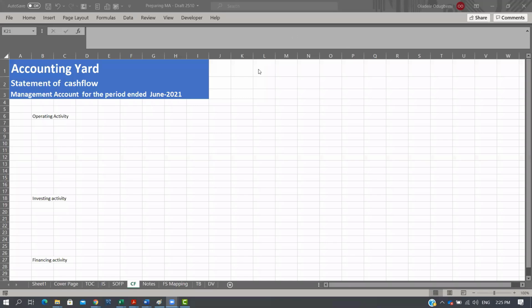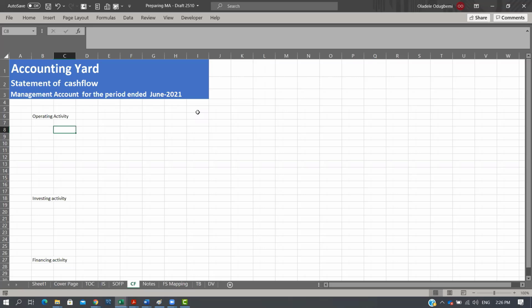Okay, so continuing from where we stopped, we've broken down the components. Now, the next thing we ask ourselves is: within operating activity, what are the components? The first step within operating activity for a typical cash flow is to choose where we're starting from. Some accountants start from profit for the year, some from PBT, some from EBITDA. Where you start from doesn't really matter. The only impact is that wherever you start from will have an implication on what you need to adjust.